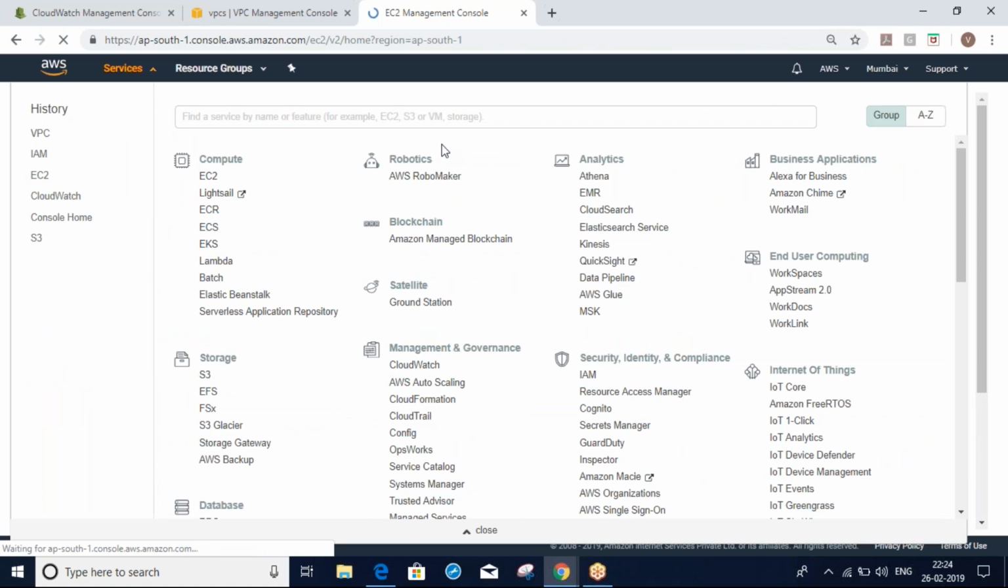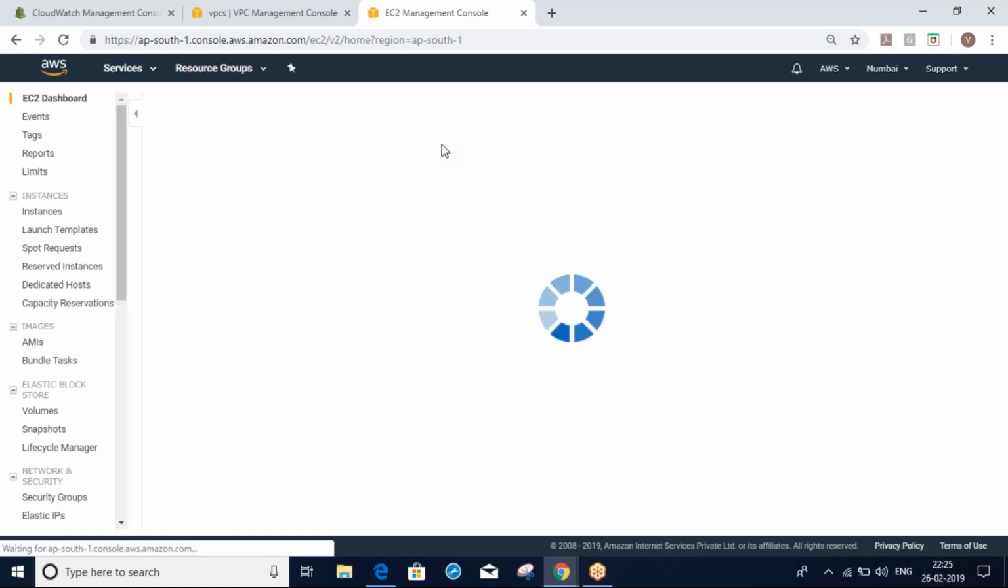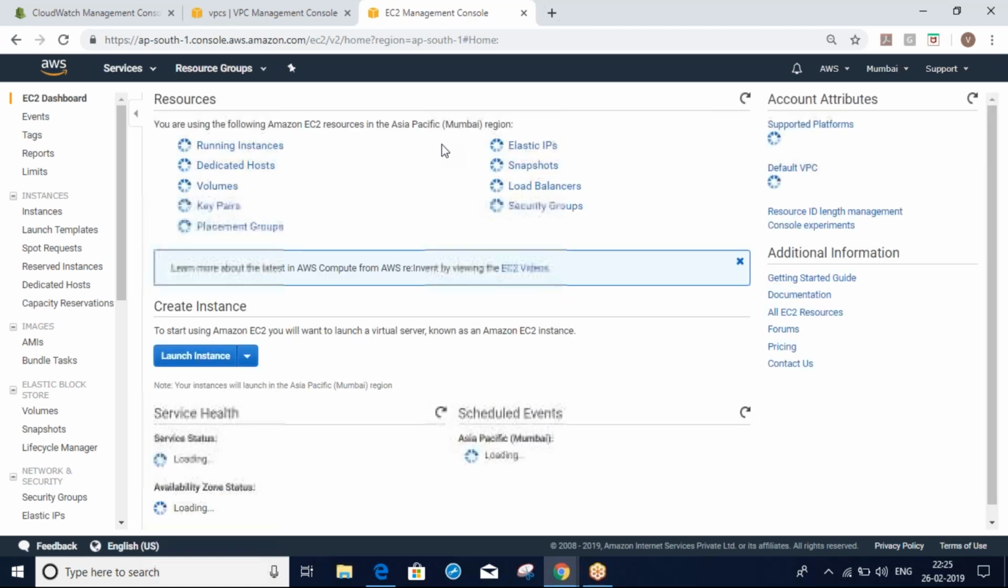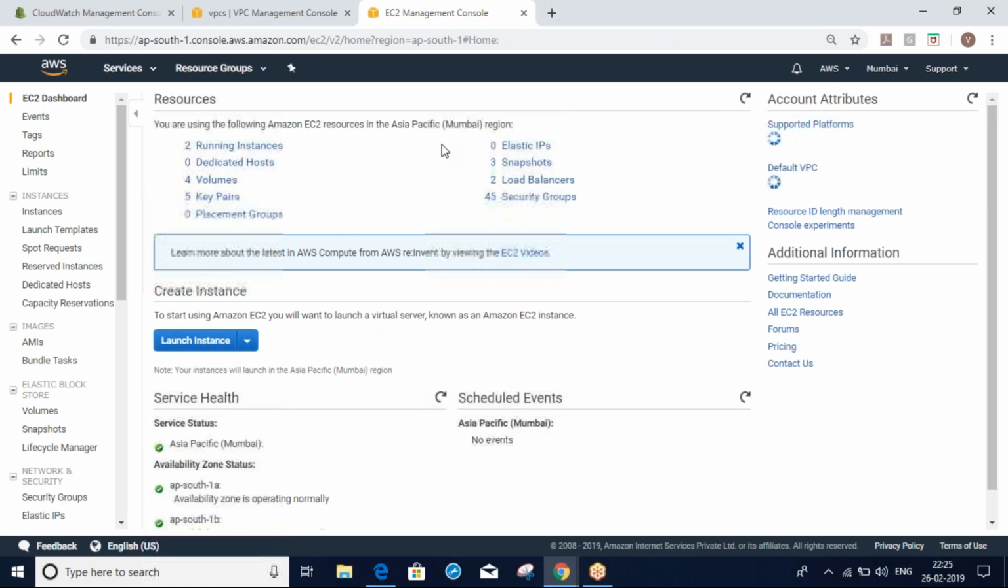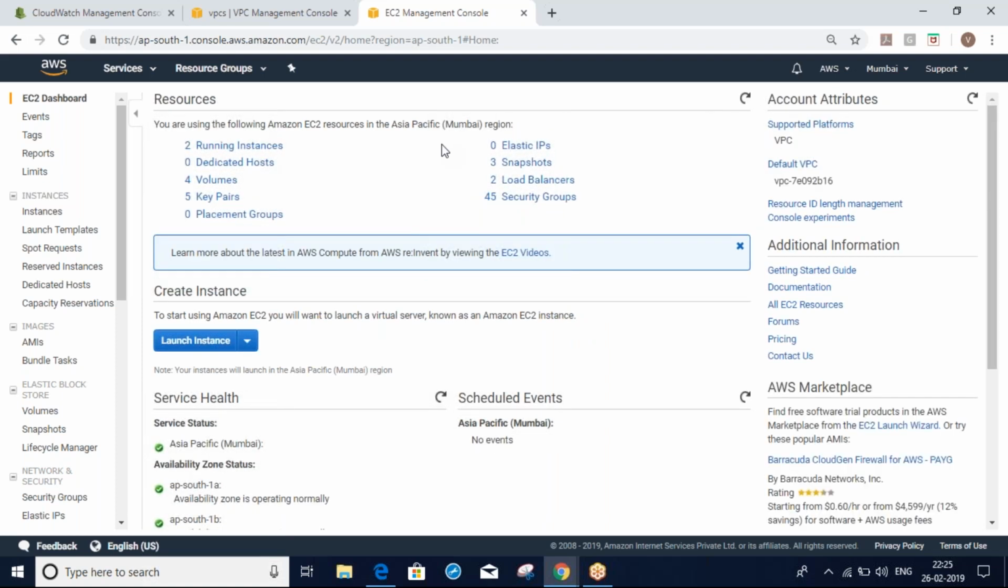This is very, very important. Custom metrics, a definite 100% question. They will ask how to monitor memory, disk, swap. By default, we can't monitor these things. If we want to, we have to install some third-party scripts. These things are also called custom metrics.